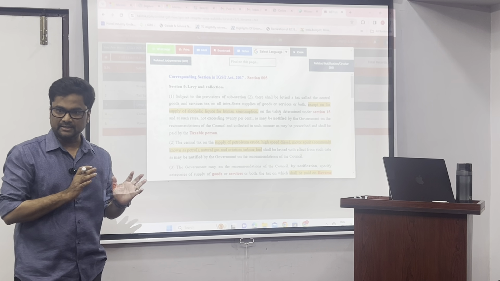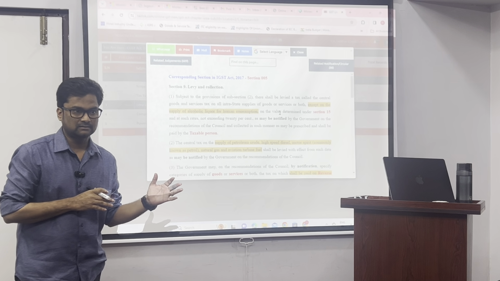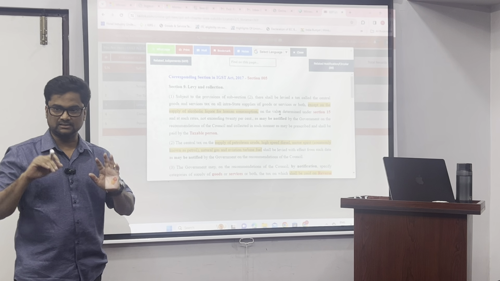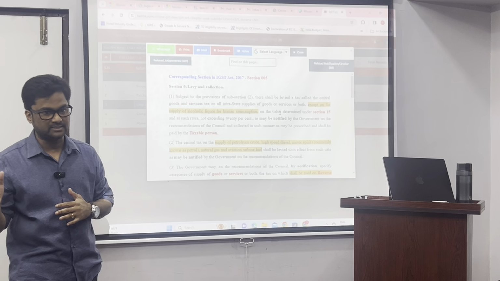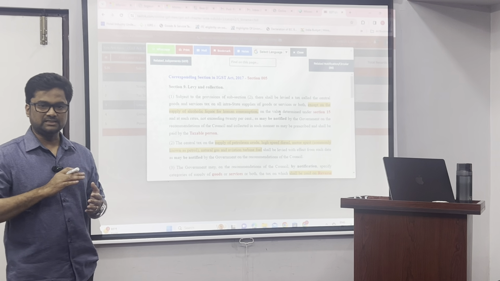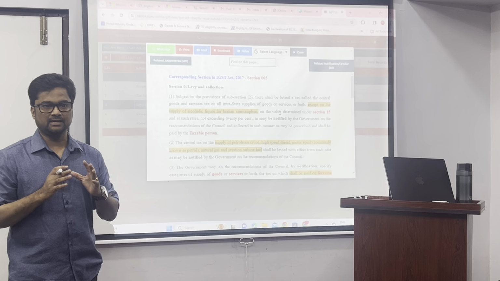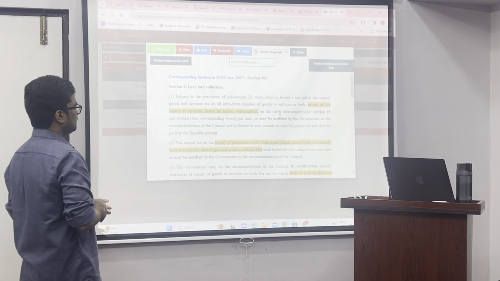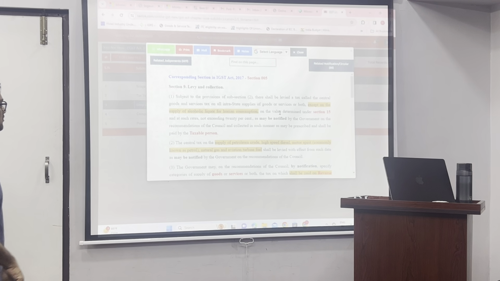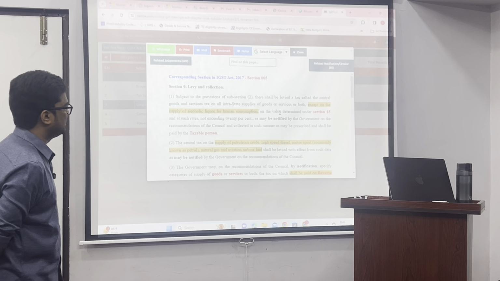Intrastate only will apply SGST, CGST. Interstate, IGST. Imports, IGST. Exports, IGST. SEZ supplies, IGST. So CGST Act is applicable on intrastate supplies.